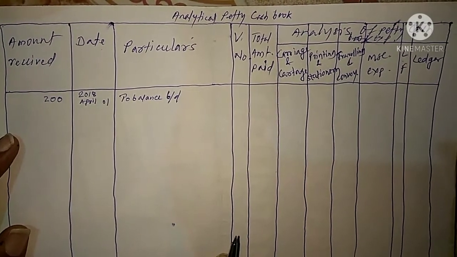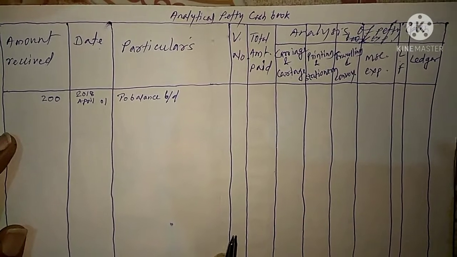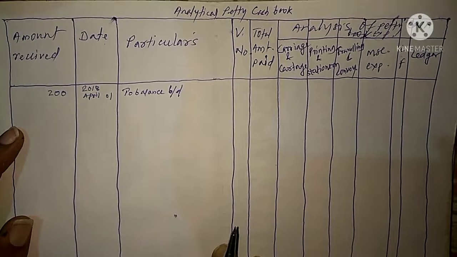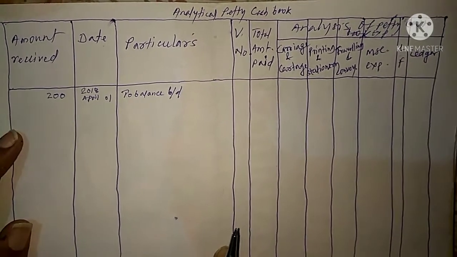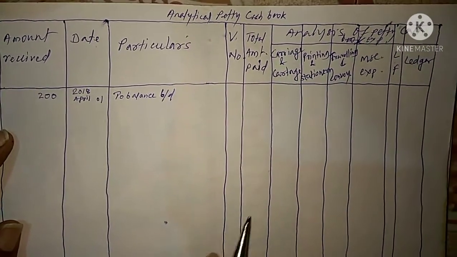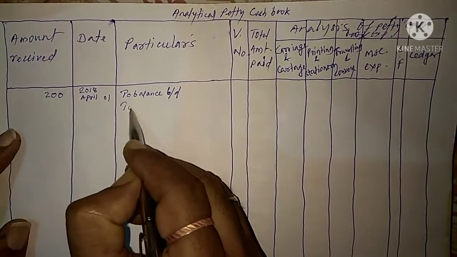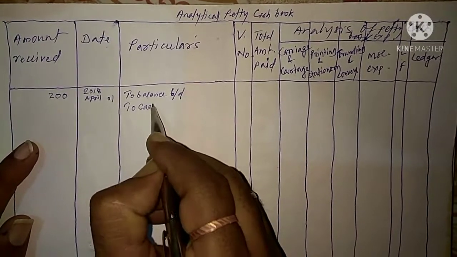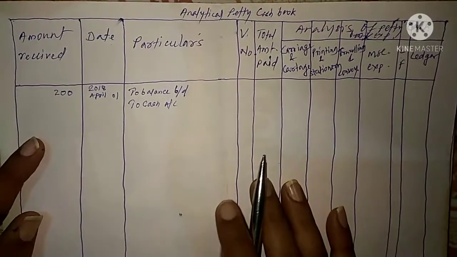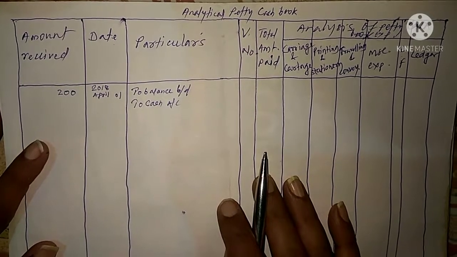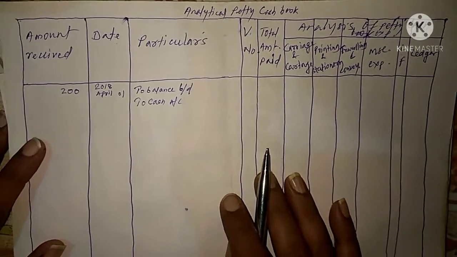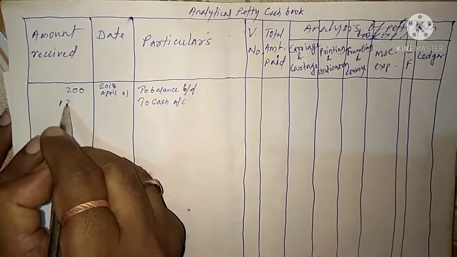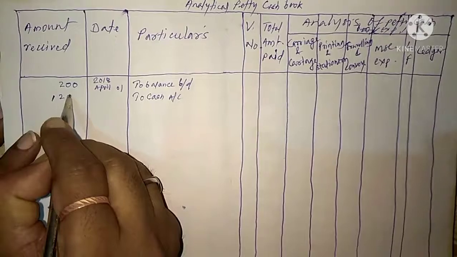And then the second transaction is on 2nd April. Received a bearer cheque to make up the imprest amount. So here we have to write "To cash account", and that 1200 we have to write in the amount received column.